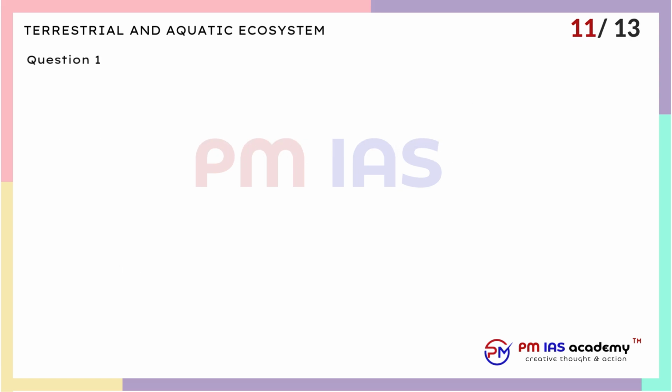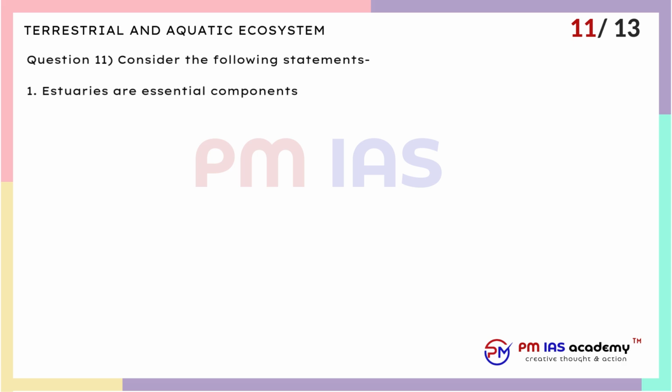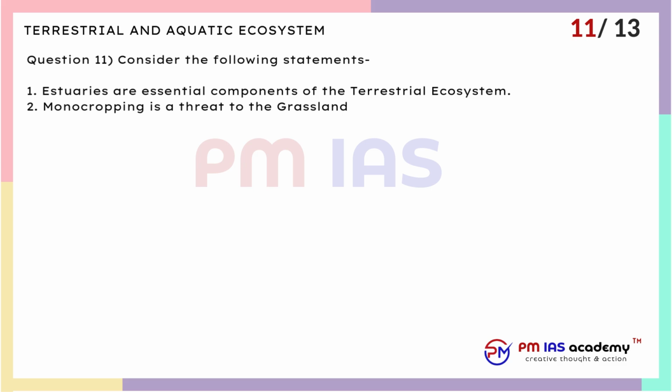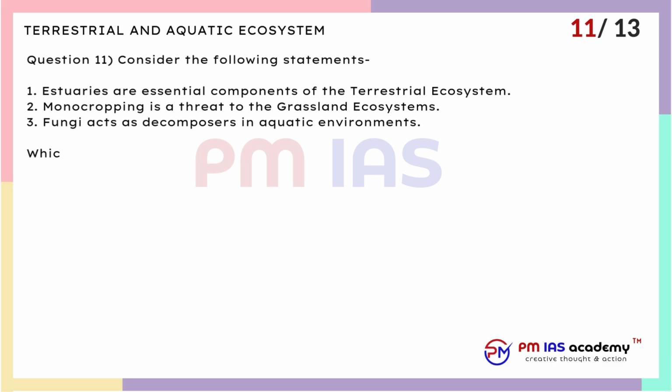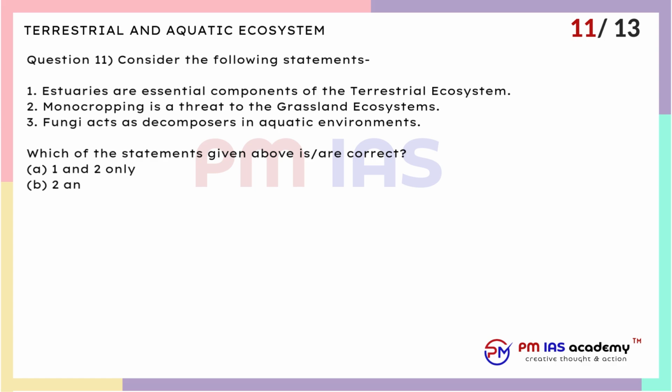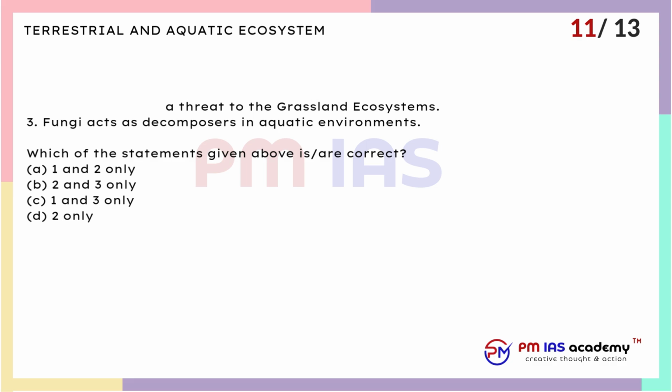Question 11. Consider the following statements. 1. Estuaries are essential components of the terrestrial ecosystem. 2. Monocropping is a threat to the grassland ecosystems. 3. Fungi acts as decomposers in aquatic environments. Which of the statements given above are correct? A. 1 and 2 only. B. 2 and 3 only. C. 1 and 3 only. D. 2 only.